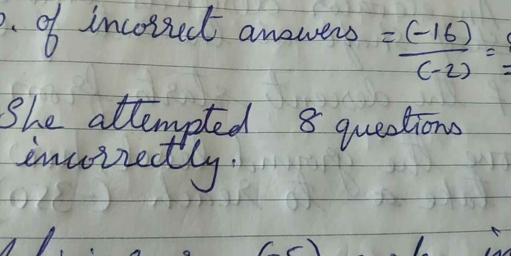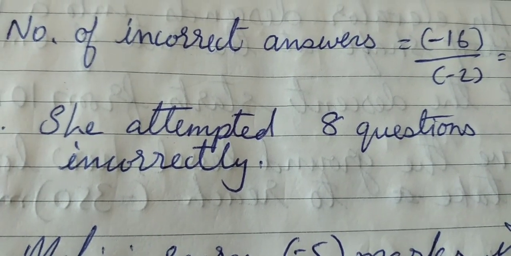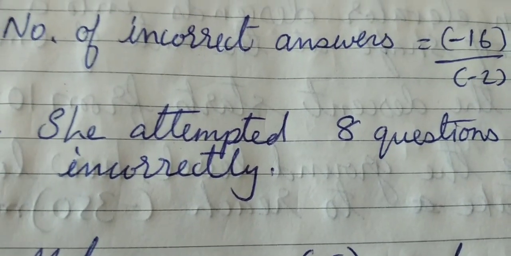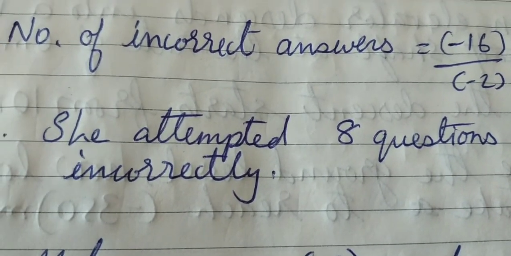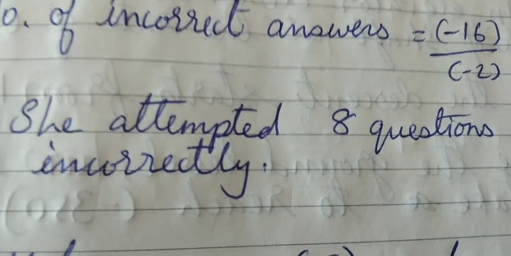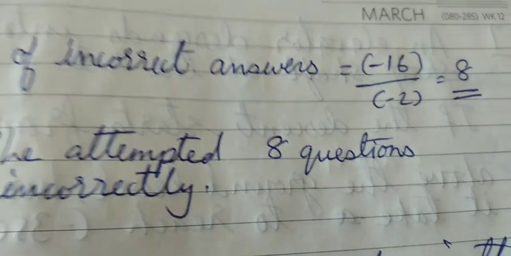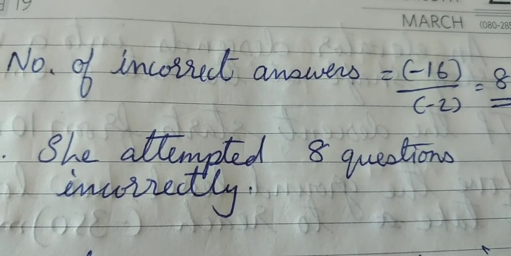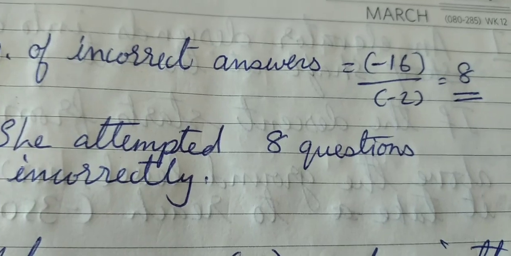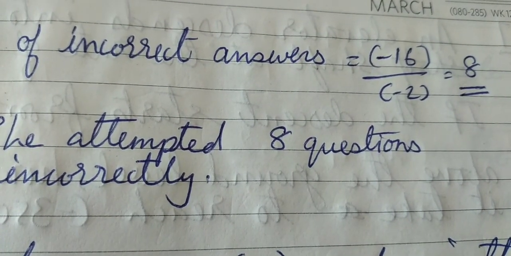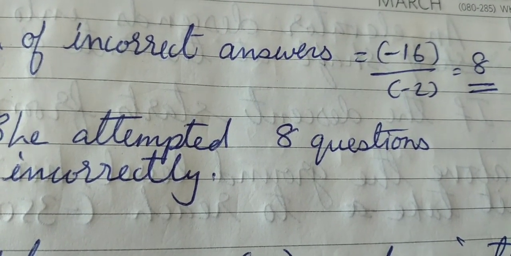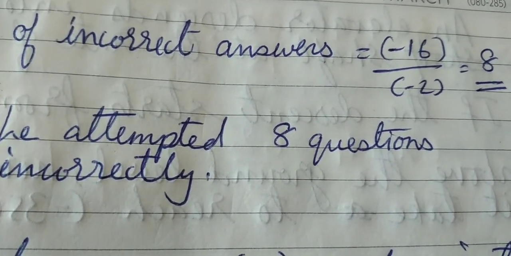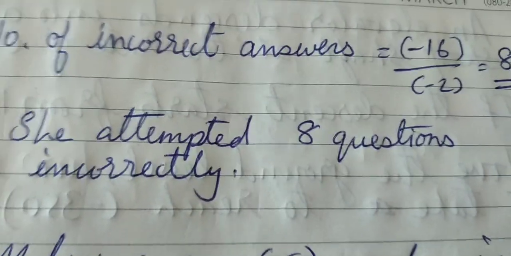Is that clear? So this is how you get the number of questions, whether incorrect answers or correct answers. To get the number of questions attempted incorrectly, what you have to do is take the total score scored for answering the questions incorrectly divided by the score of each incorrect answer, and you get the number of questions answered incorrectly.